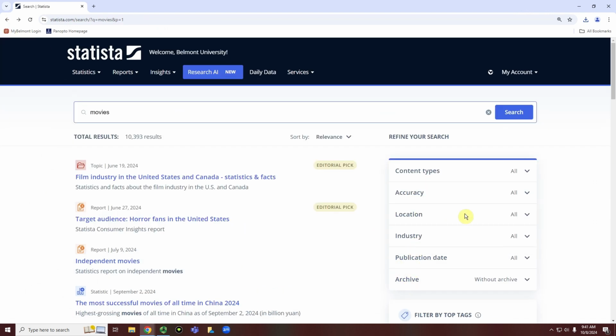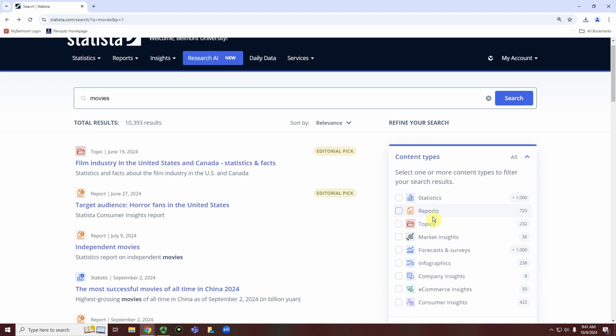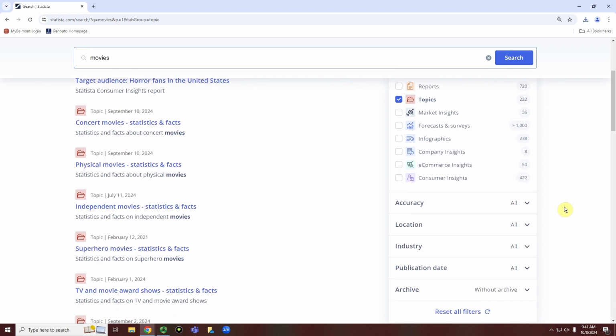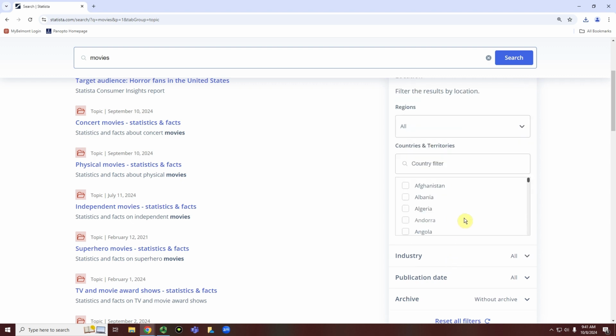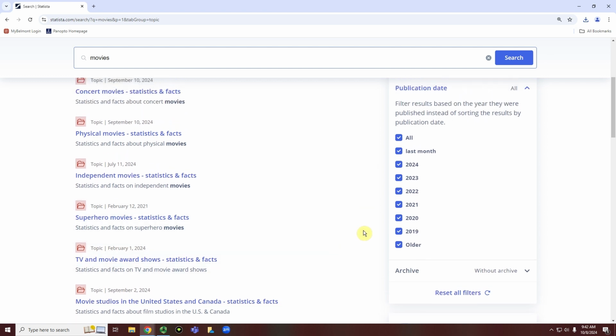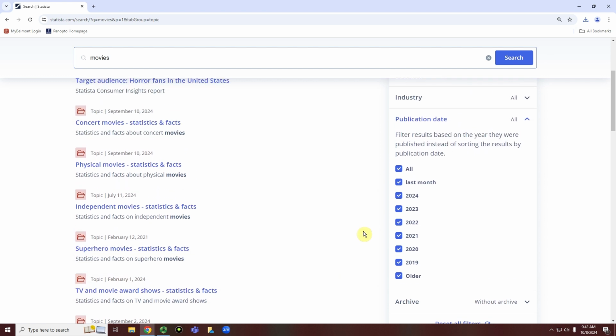The last thing I wanted to show real quick is that if we wanted to filter our results, we can go right here to the right side of the screen. And if, let's say, we only wanted different topics, we can go right here. And now that limits it all to just topics. We can go here to location if we wanted to find a specific region. And then we can go to publication date if we were looking for a specific time when those statistics were published. And those will automatically update as you fill them, as we saw with the topic.